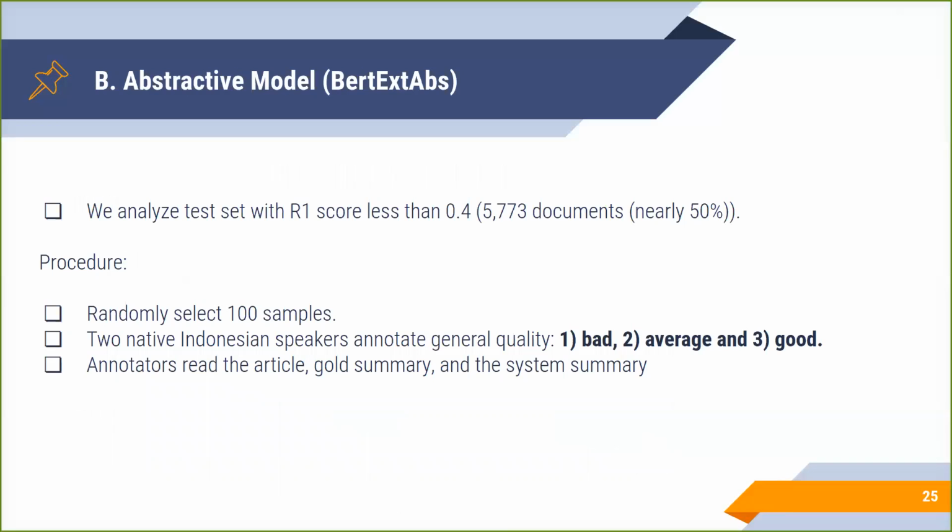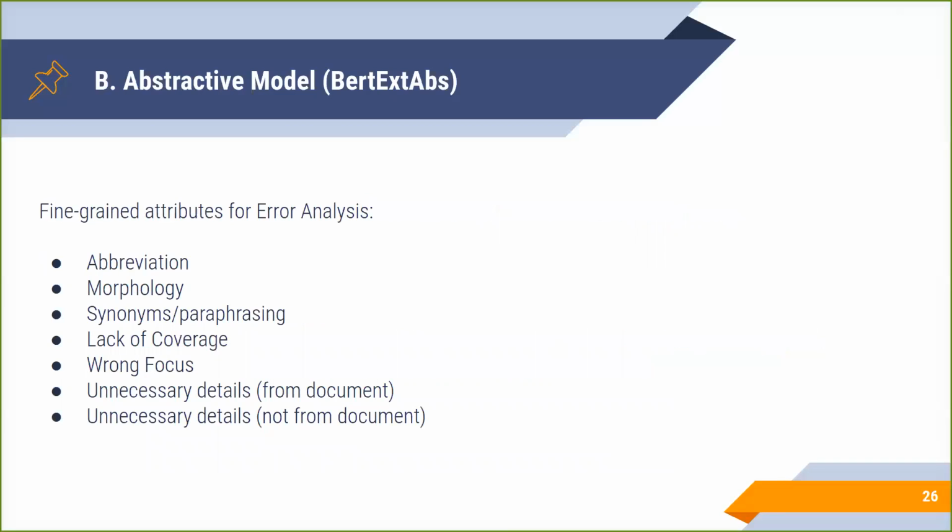Next, we perform error analysis for the BertExtAbs model. First, we found that there are 5K documents with ROUGE-1 less than 0.4, and we create 100 random samples from this cluster for further analysis. As the first step, we asked 2 native Indonesian speakers to manually evaluate this sample by annotating them into bad, average, and good categories. Our annotators achieved a Pearson correlation score of 0.692, indicating a moderate positive correlation.